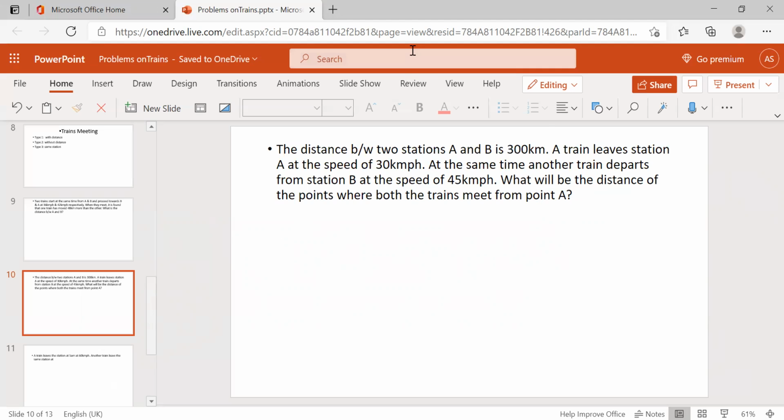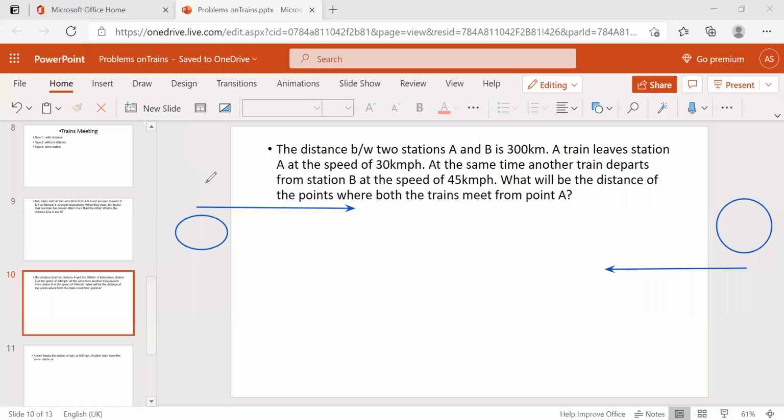What are they asking here? The same thing, but they've given the distance here. This is A and this is B. And the two trains started at the same time, to B and to A. One is with 30 kilometers per hour, another one is 45 kilometers per hour. So when these two will meet, which point will they meet? Somewhere, if they started at the same time in opposite directions, they will meet, right? So total distance is nothing but 300 kilometers.